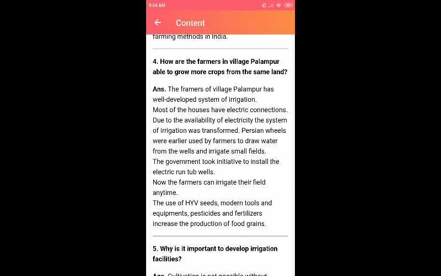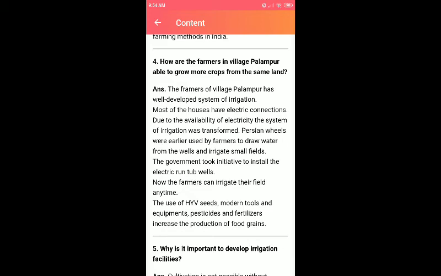Next is, how are farmers in village Palampur able to grow more crops from the same land? As I said, for different seasons they cultivated different crops, and we have already studied which crops. The farmers of village Palampur have a well developed system of irrigation. That is one big positive thing.